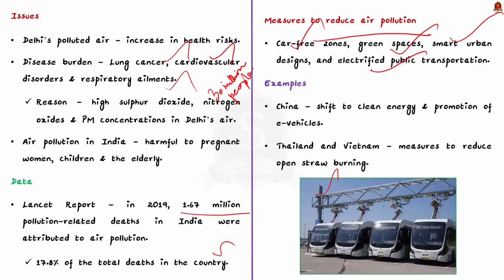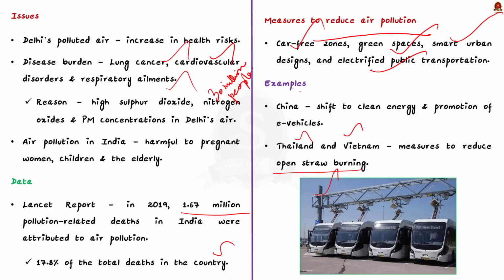Apart from China, some other Asian countries like Taiwan and Vietnam are undertaking measures to reduce open straw burning. This resulted in reduced air pollution. So these kinds of best measures can be followed by India to reduce air pollution.